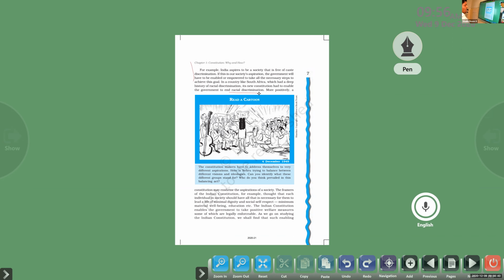Clear? So the rules and regulations that we are able to find in the constitution are related with the history of that particular country, right? Yes or no? So in America, the secular concept is different from the Indian secular concept because both these countries' cultures are different. Cultures are different, right? Religious practices are different. That's why.